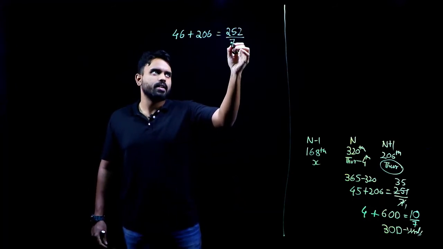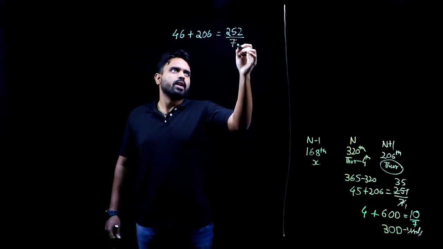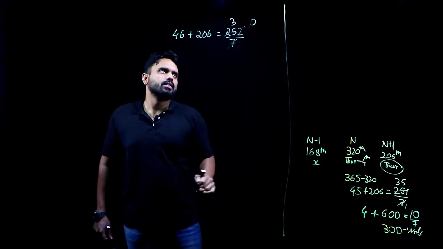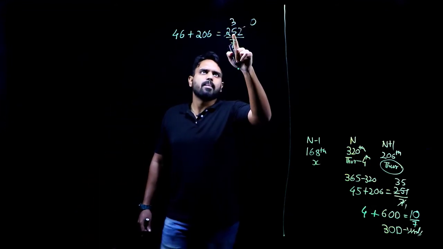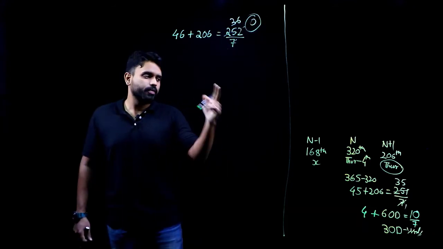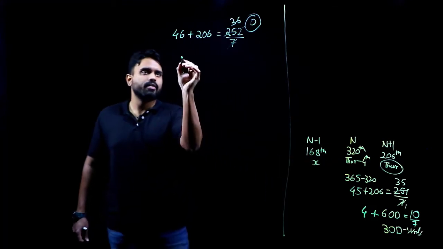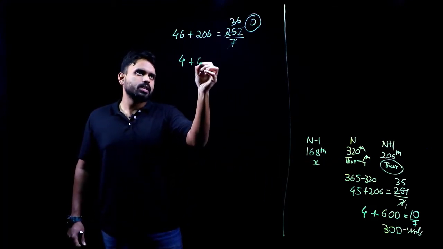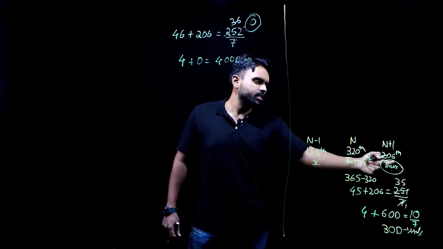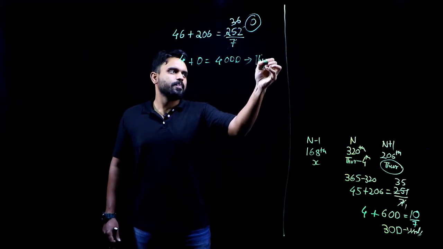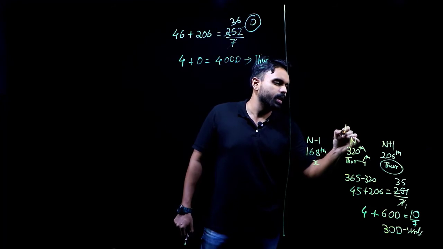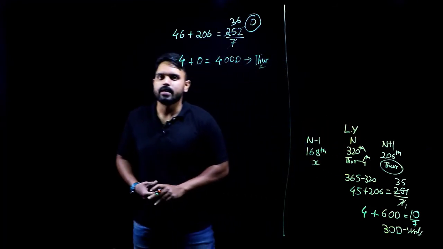How do I calculate the odd days? Divide by 7. It will go directly this time. This leaves me with 0 odd days, because 7 times 36 is 252. But because it is told to be a Thursday, I will have 4 odd days for sure, plus 0, so 4 odd days. 4 odd days means the 206th day of that year, n plus 1, is a Thursday. Now it is standing true. Now for sure I know that the year given to me is a leap year.